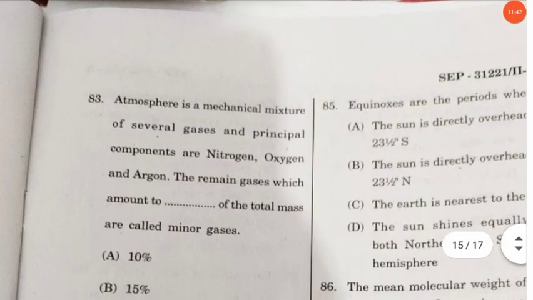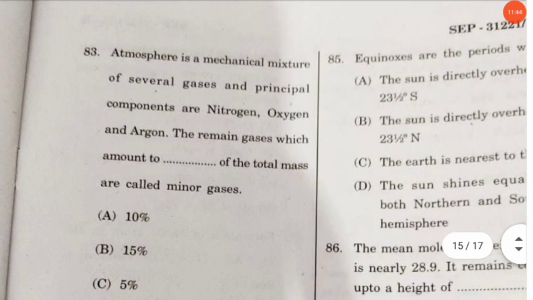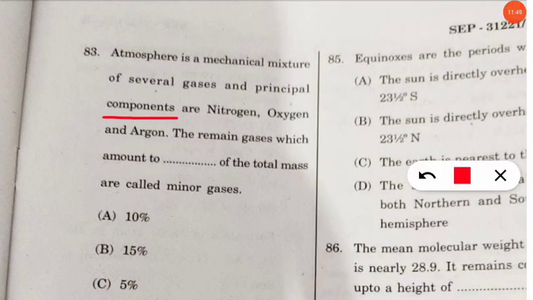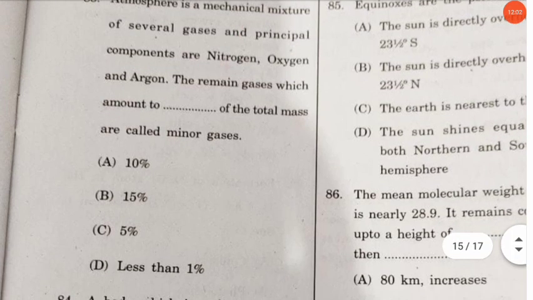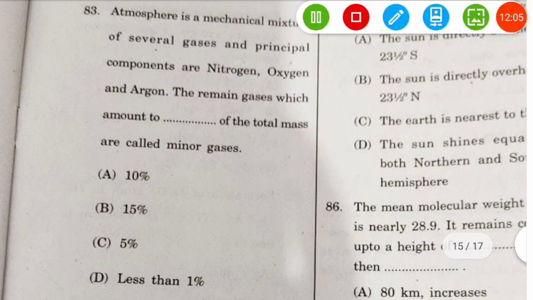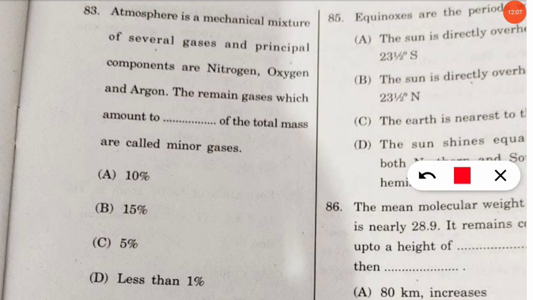Next question is 83. Atmosphere is a mechanical mixture of several gases and principal components are nitrogen, oxygen and argon. So we all know that 78% nitrogen, 21% around oxygen and third is argon. So the remaining gases which amount to what percentage of the total mass? So this is again a very simple answer. I have already said, so it will be constituting more than 99%. So here it will be less than 1% that remaining gases constitute. Let's move to the next question.